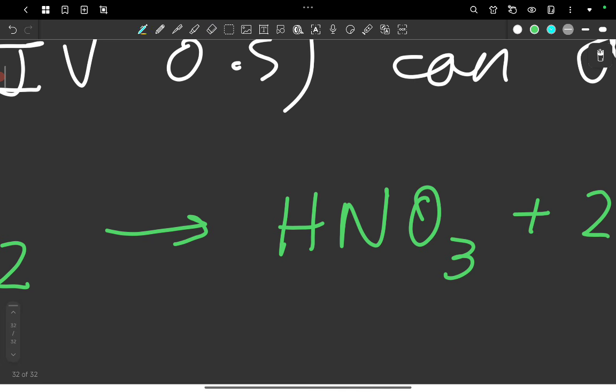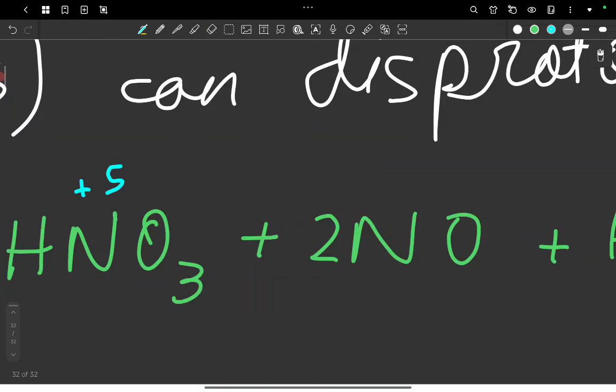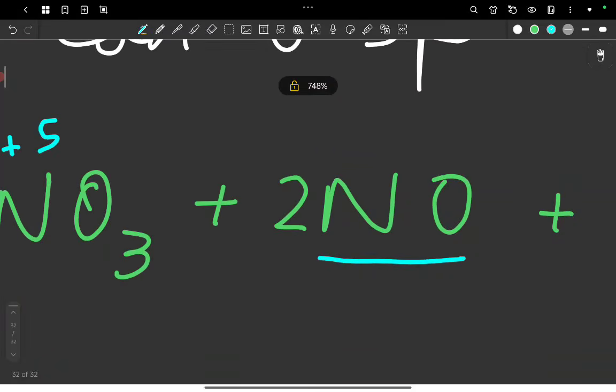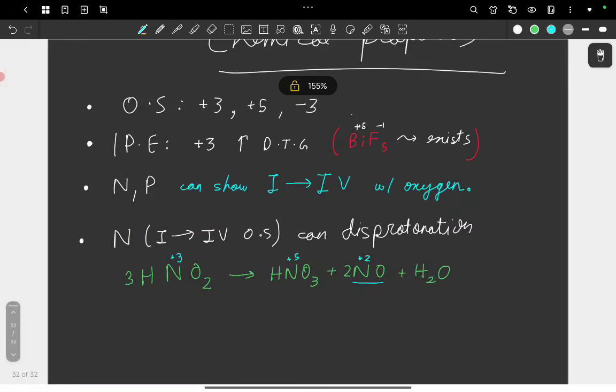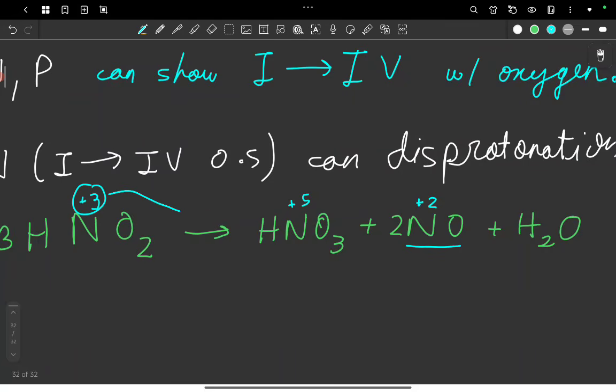So here the oxidation state of nitrogen is +5, and in this one, I guess it's called nitric oxide, but I don't remember the IUPAC names of inorganic compounds. But what I can tell is that this is a +2 oxidation state. So here you can see that it is going from +3 to two oxidation states, one of which is higher and the other of which is lower. So this is an example of a disproportionation, and that's what I wanted you to know.